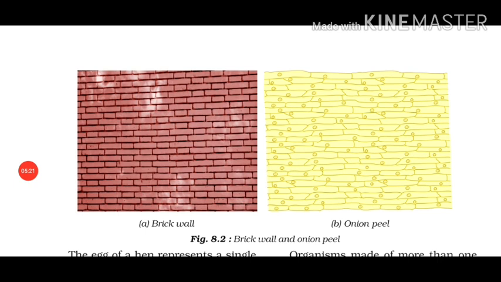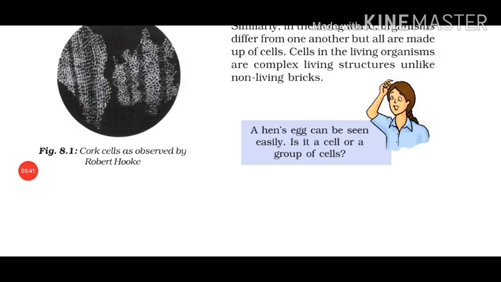The buildings, though are built up of similar bricks, but they may have different designs, shapes, and sizes. Similarly, in this living world, organisms differ from one another, but all are made up of cells. Here, one question is given. A hen's egg can be seen easily. Is it a cell or a group of cells? What will be the answer of this question?